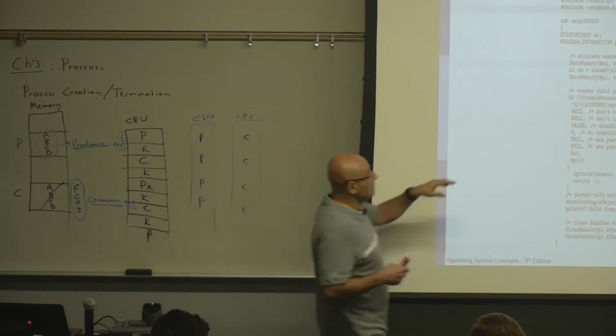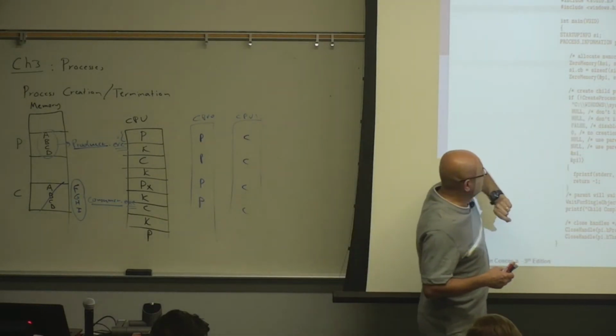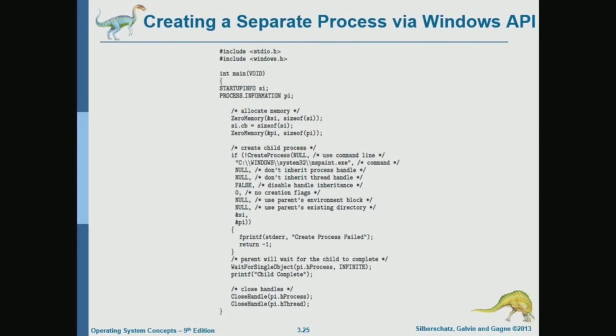So it's just the parent will create a process, and among the parameters that it passes is a complete path to that process, to that executable, and that's it. So it just starts a new process, and that's the executable, and then this is still the parent code.